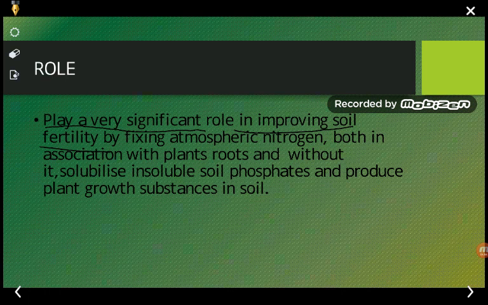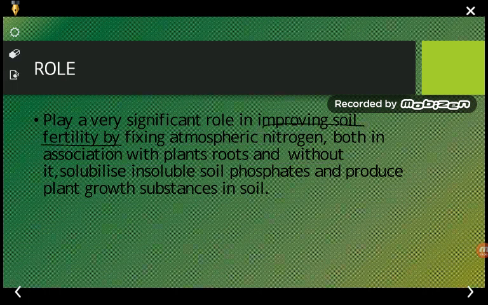When we add biofertilizers to the soil, they improve the soil fertility by fixing atmospheric nitrogen, by nitrogen fixation, both in association with the plant or without it. Either way, the main function is that it improves the fertility of the soil.